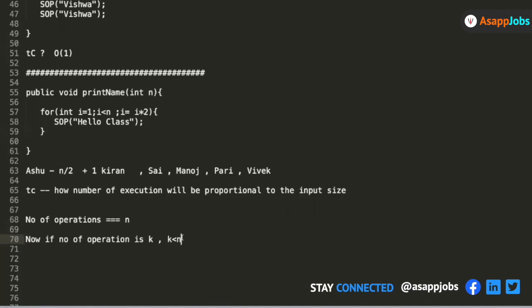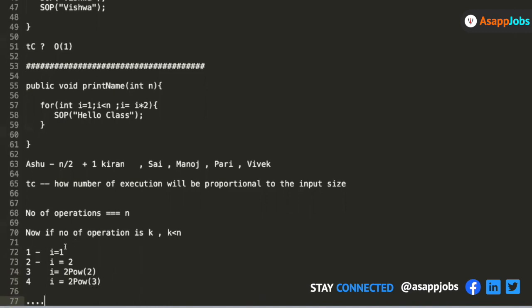So basically we have to first figure out what the k is. Okay, so let's try to understand. The first time the loop was running, the value of i was 1, right? The second time the loop was running, the value of i was 2. The third time it ran, the value of i came out to be 2 to the power of 2. The fourth time, the value of i was equal to 2 to the power of 3, right? Like this.